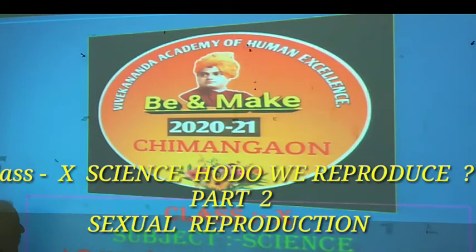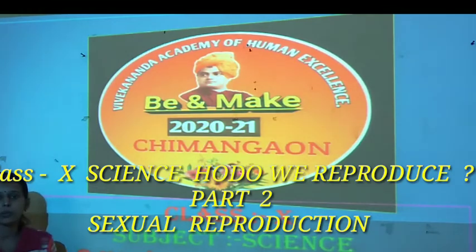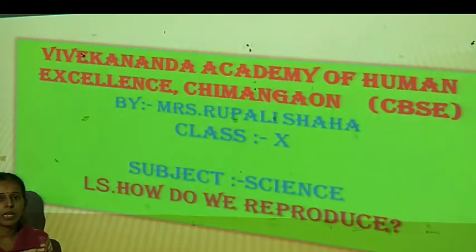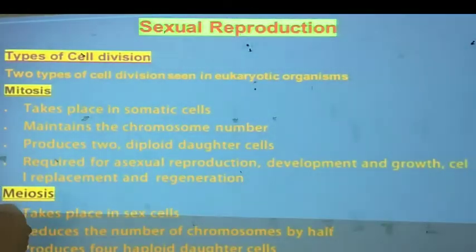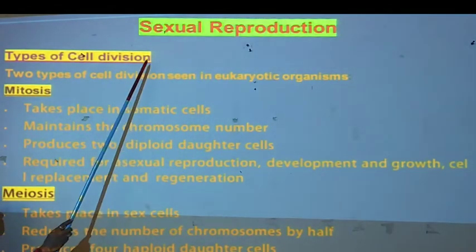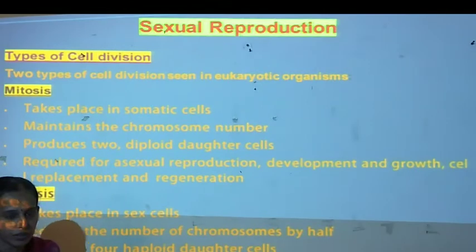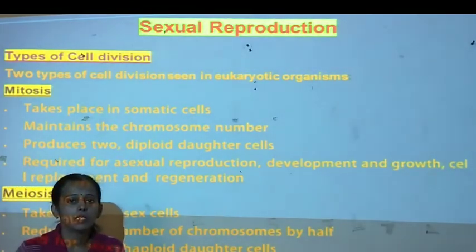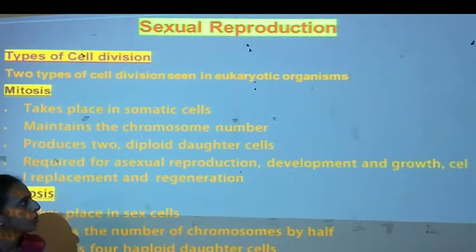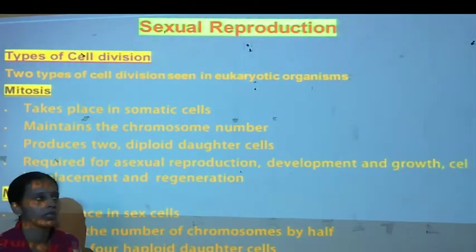Already we have seen the lesson how do we reproduce. In this, there are two parts, asexual reproduction and sexual reproduction. From that we have seen the part asexual reproduction. Now about sexual reproduction. In sexual reproduction, generally male and female gametes come together, or fuse together, to form the embryo, which divides and redivides to give the new species.